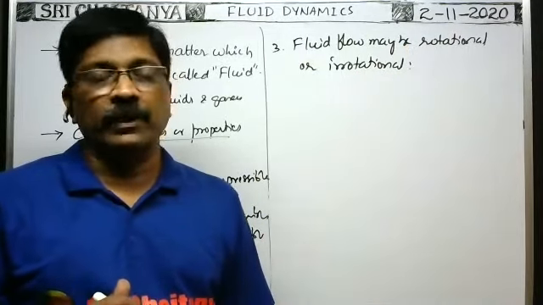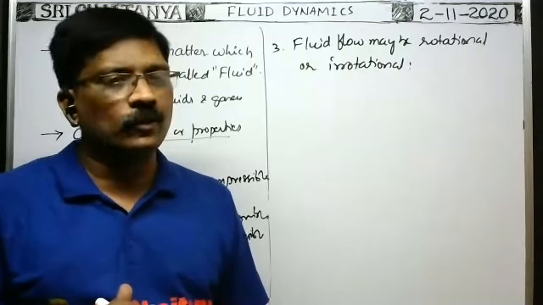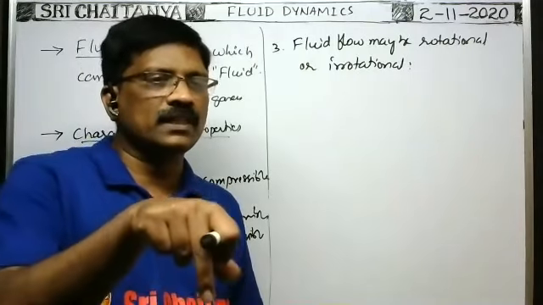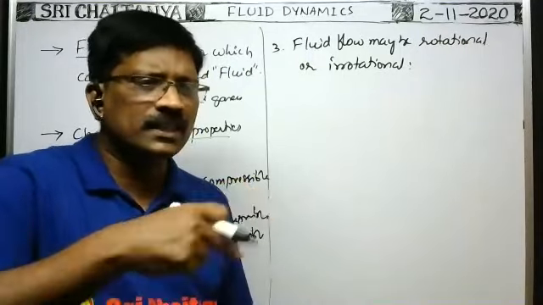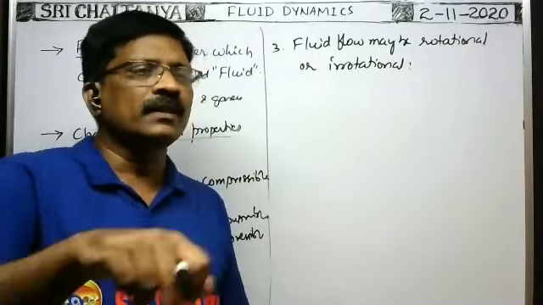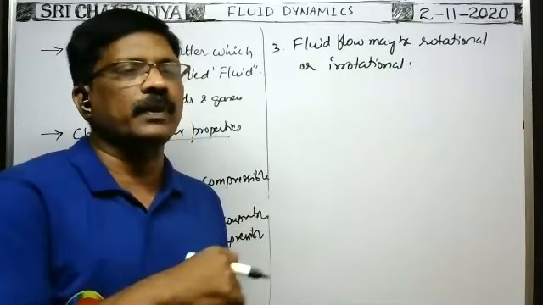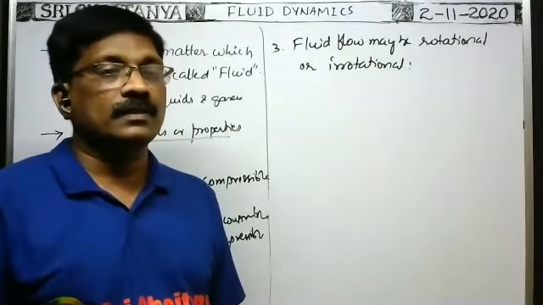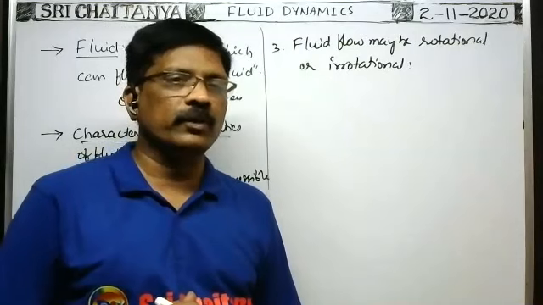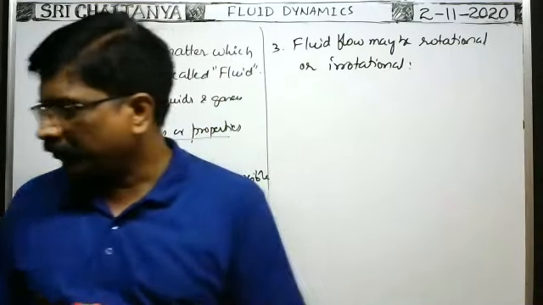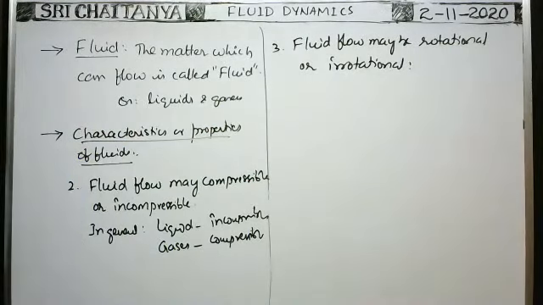Sometimes, whenever waves and tides occur during cyclones, when you keep a thread over the surface of the water, the thread makes rotations. The thread making rotations means the fluid particles are making rotations. Because of that, the thread also moves along a curved or circular path. Such type of fluid flow is called rotational flow. That's why fluid flow may be rotational or irrotational.